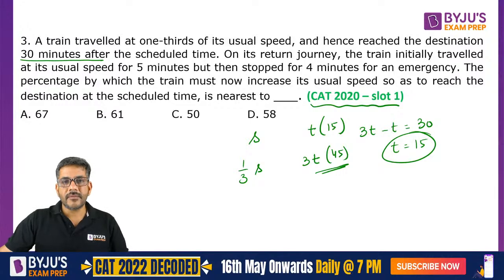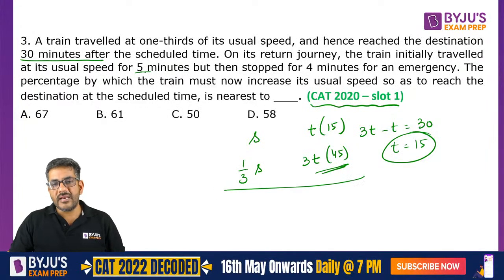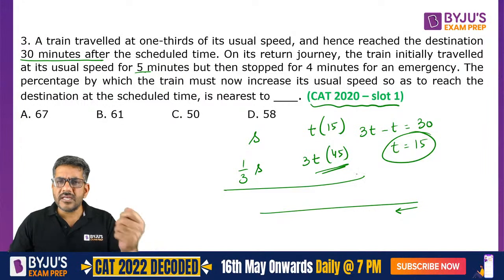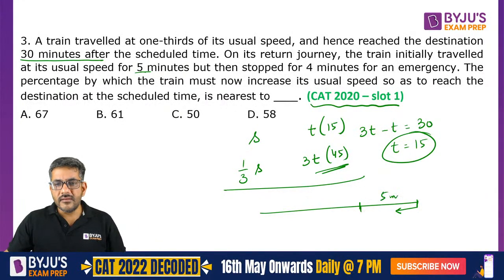अब आगे क्या हुआ? On its return journey, the train initially traveled at its usual speed for 5 minutes. So now the train is coming back, right, from here. It should be taking normally 15 minutes to reach. But after running for 5 minutes, it stopped for 4 minutes for an emergency. So 5 minutes it has already traveled.